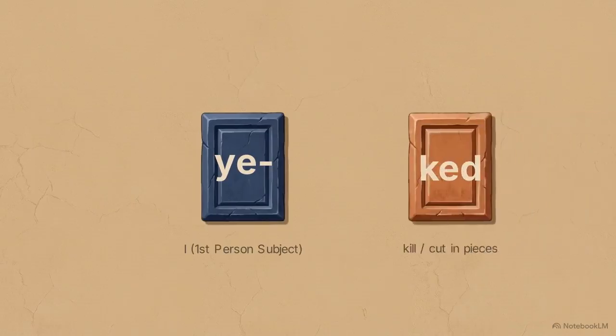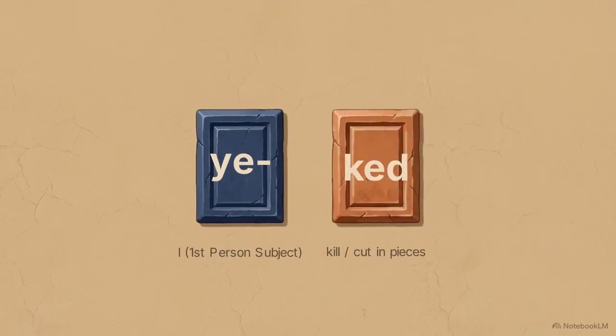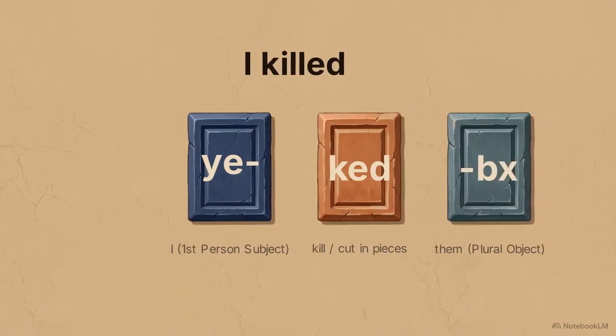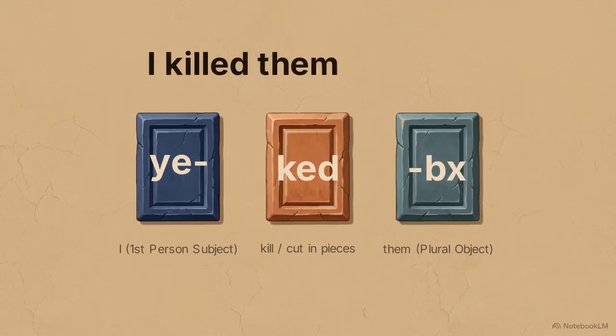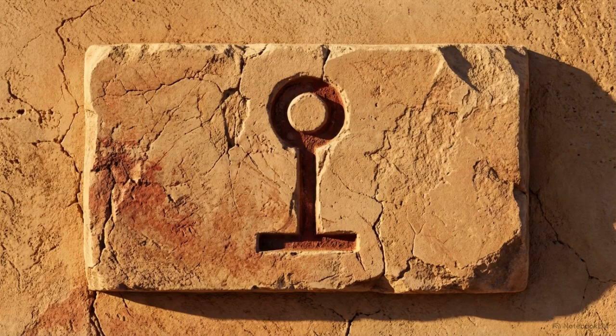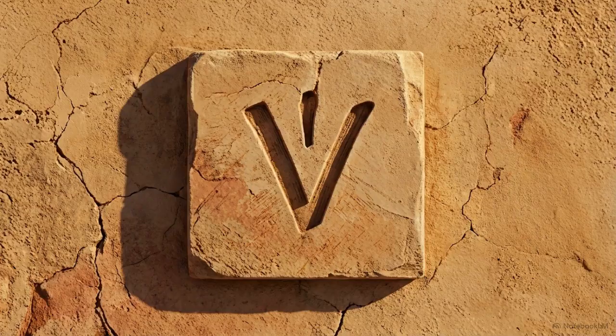Comparing modern Nubian to ancient texts, scholars successfully identified basic pronouns. Ko meant this, and ar meant you. This revealed the verbs. The prefix ye was identified as the first-person subject, translating ye ked to I killed. Finally, the complex suffix ix indicates a plural object. Comparative linguistics transformed Meroitic into a structured, functional language, where we finally identify the actors, the specific actions, and the consequences.